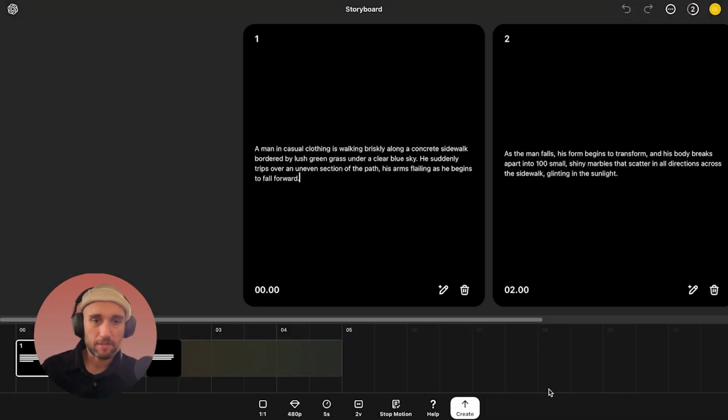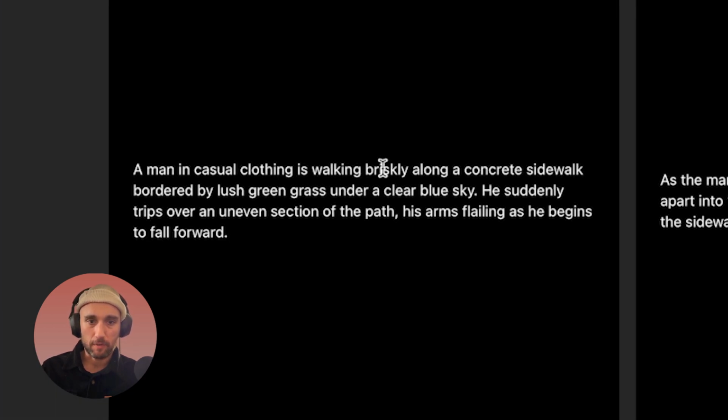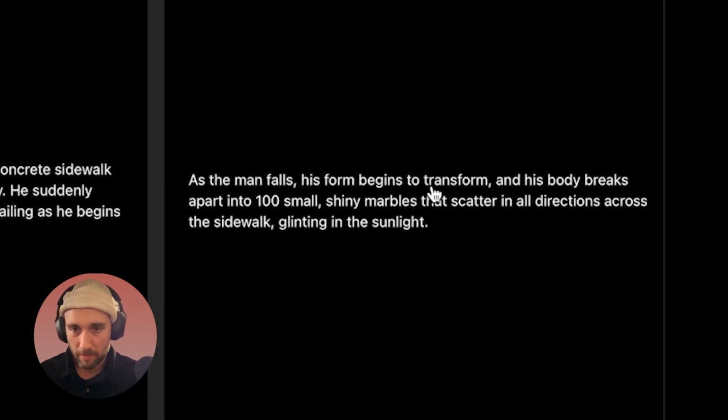Oh, this is interesting. So I gave an initial prompt, like one sentence. I clicked storyboard, and it took my prompt and it broke it down into at least 2 different cards or 2 different scenes. A man in casual clothing is walking briskly along a concrete sidewalk bordered by lush green grass under a clear blue sky. He suddenly trips over an uneven section of the path, his arms flailing as he begins to fall forward. As the man falls, his form begins to transform and his body breaks apart into 100 small shiny marbles that scatter in all directions across the sidewalk, glinting in the sunlight.